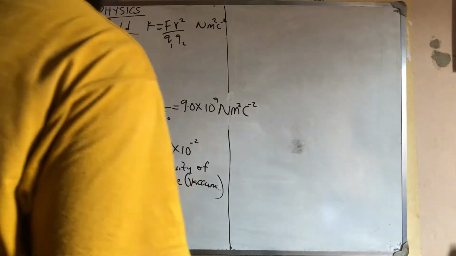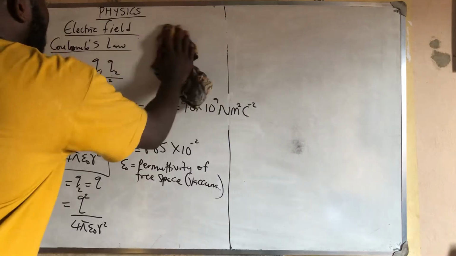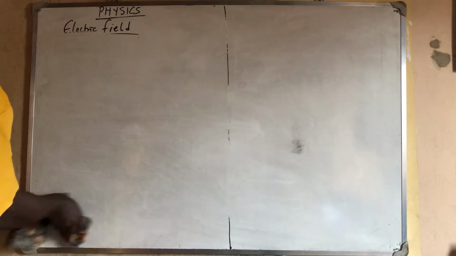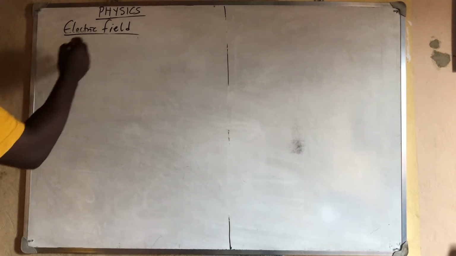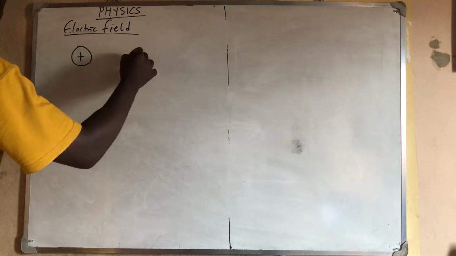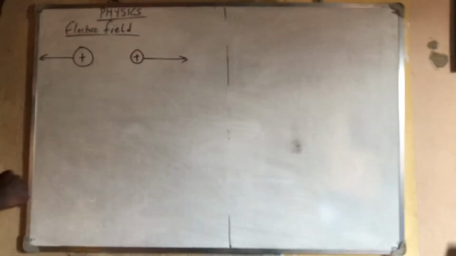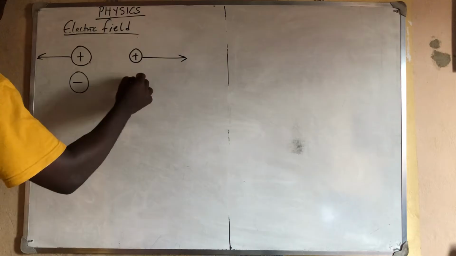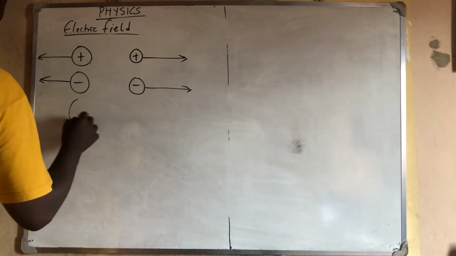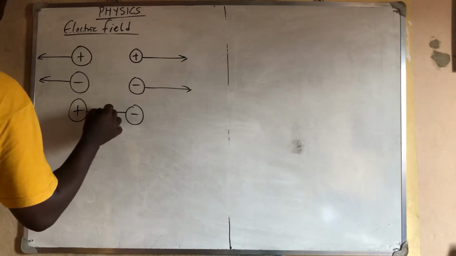And don't forget that in an electric field, charges can repel or attract. Don't forget that like charges repel while unlike charges attract. If it's a like charge, for example, I have positive and another positive, this one will be going this way, while this one will be going this way. So this is repulsion. Or maybe you have negative and another negative. This one will be going this way, this one will be going this way. That is repulsion. But if I have maybe positive and negative, there is an attraction. They will be attracting each other.